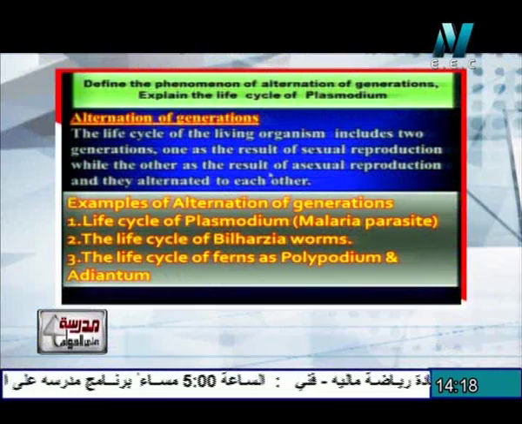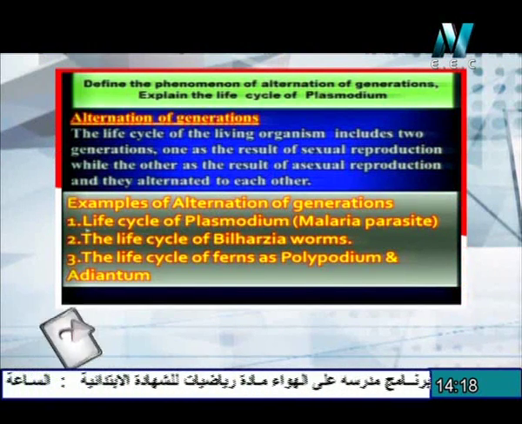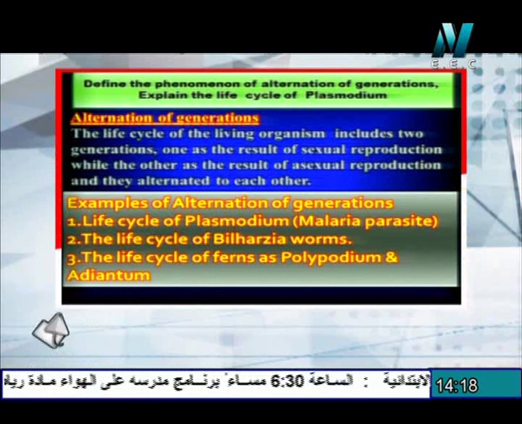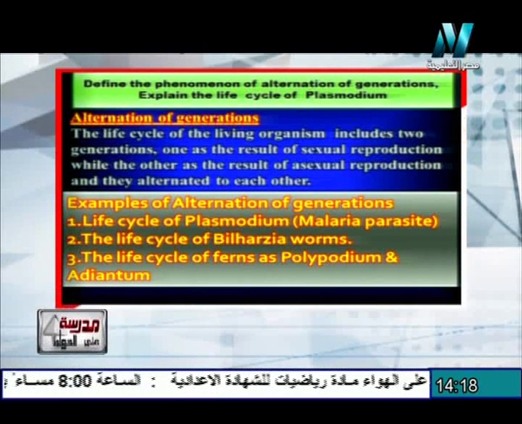One of them is produced as a result of sexual reproduction, but the other is produced as a result of asexual reproduction. So what are the examples of alternation of generations? There are three examples. The first is in the life cycle of the plasmodium, which acts as a parasite causing malaria.